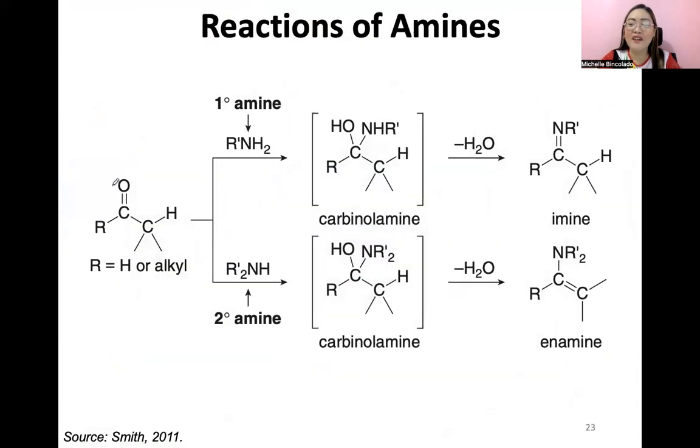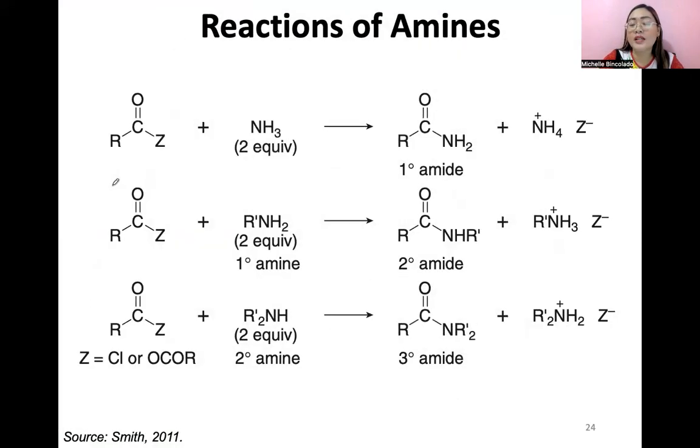Remember this, ang formation class ng imine and enamine from primary amine and secondary amine respectively. So please recall this. And class, kapag carboxylic acids and derivatives naman, this is called nucleophilic substitution. So you would see guys na ito ay formation ng amides. Diba? Na-recall natin yung basic reactions ng amines as bases and as nucleophiles.